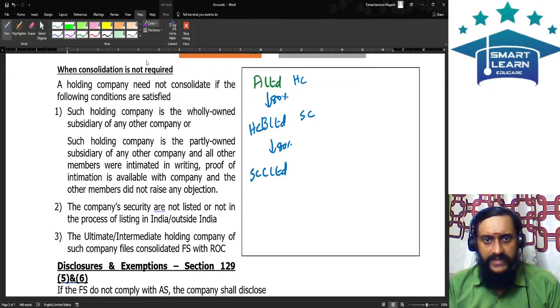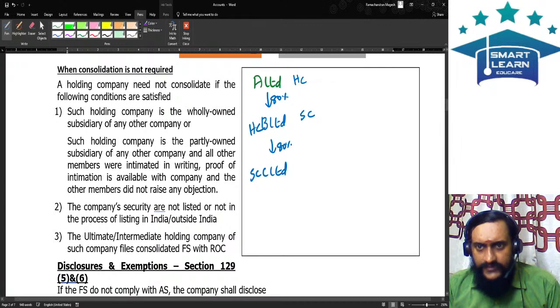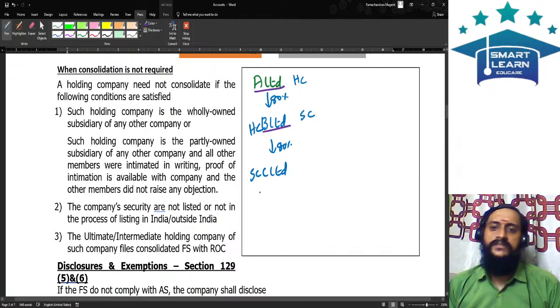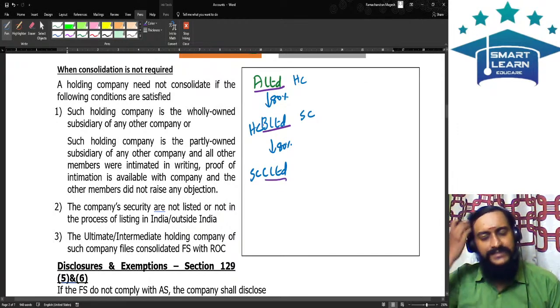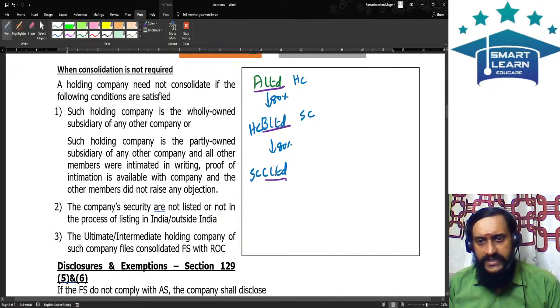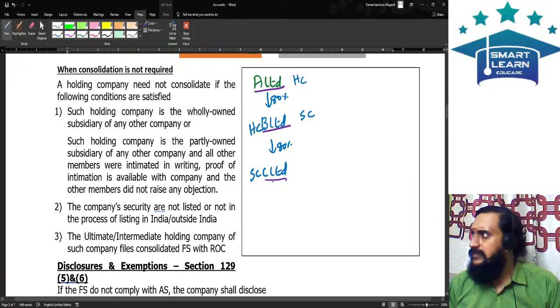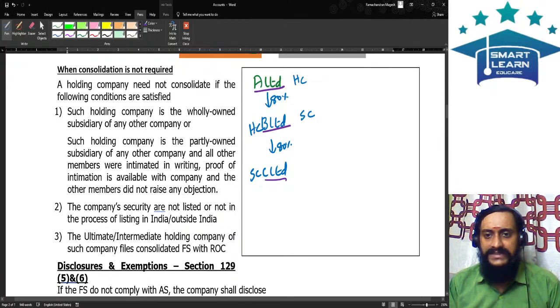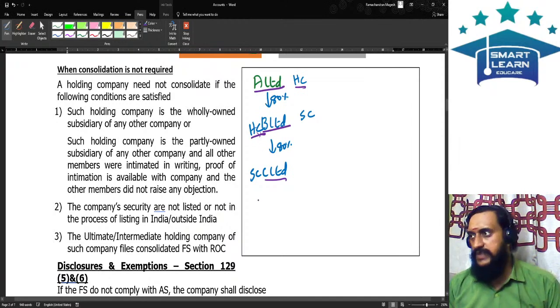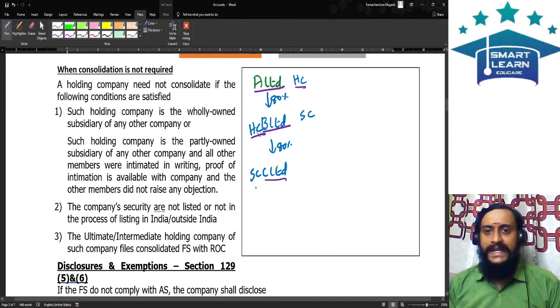Which means what should you understand, my dear friends? This fellow should also consolidate. Why should he consolidate? Because he is having a subsidiary company. But let us be practical. When B Limited is consolidating the financials with C Limited, next step, B Limited as well as C Limited financials should be consolidated with A Limited, because this is the ultimate holding company and this is the intermediate holding company. Above, there is a duplication in the consolidation.